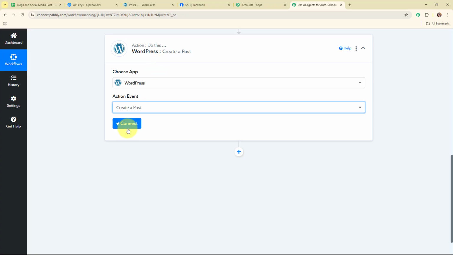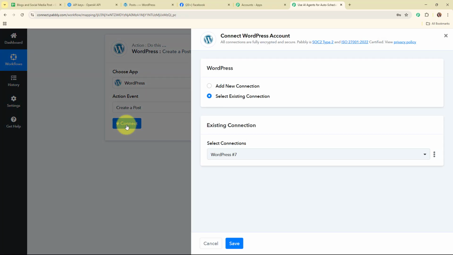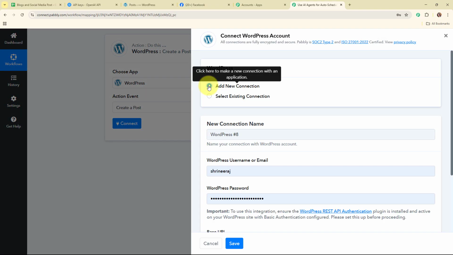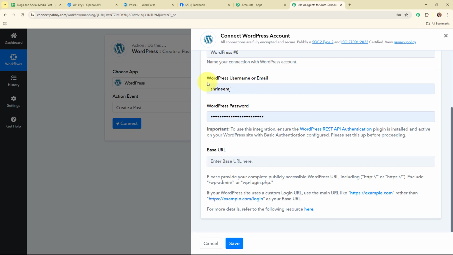Now here to connect my WordPress with Pabbly Connect, I'm going to click on this connect. Here to build a new connection, I'm going to select add new connection. If your WordPress account is already connected with Pabbly Connect, then you can click on select existing connection. And now to build a new connection it is asking me for the WordPress username, password, and the base URL. So here you can see the username and the password have been updated over here automatically.